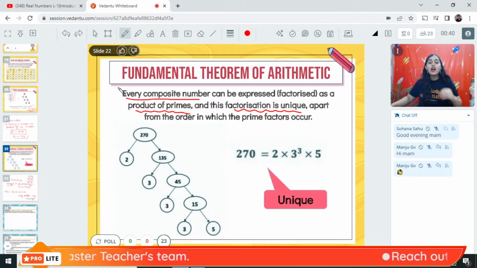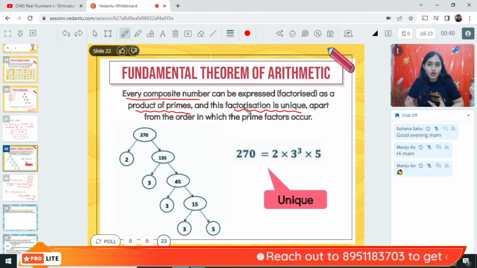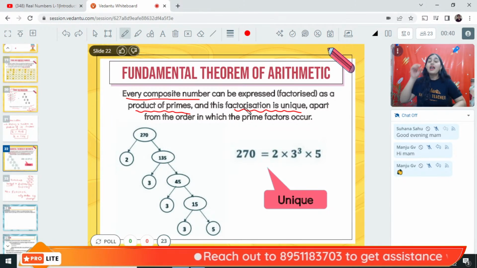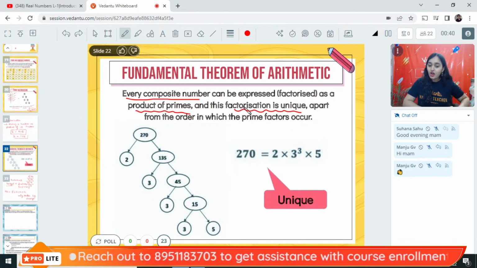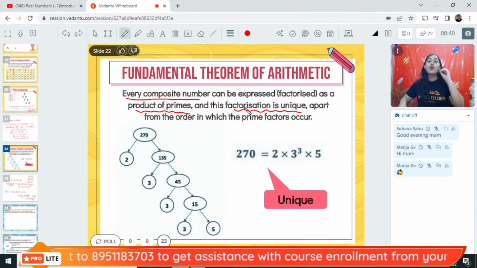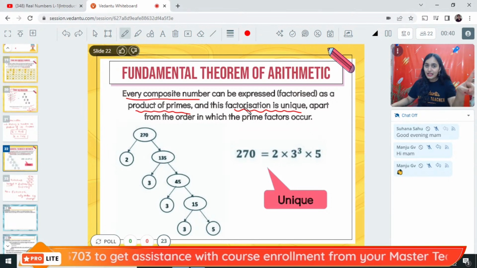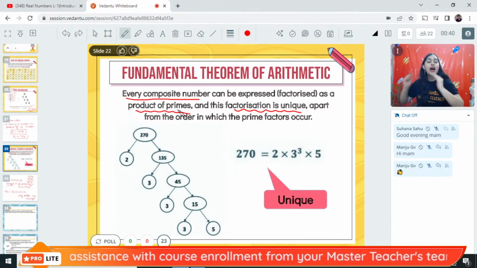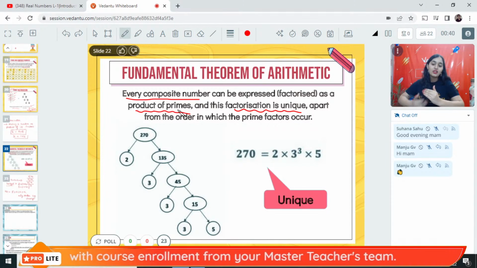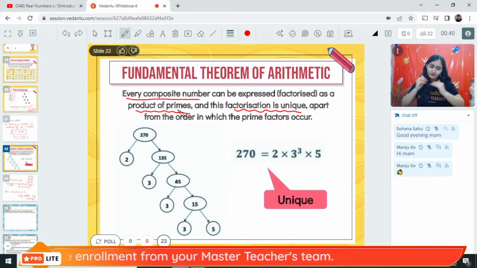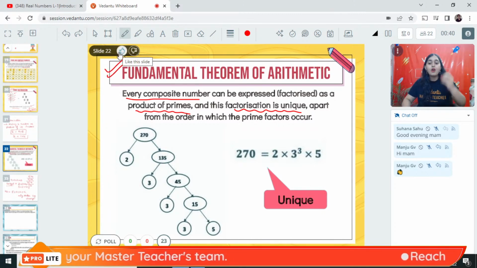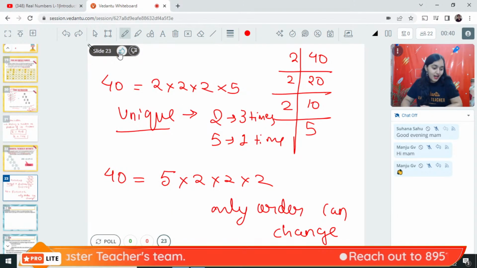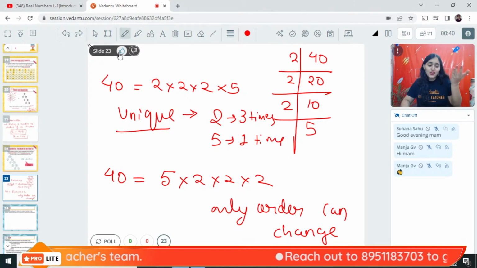Understood, everybody? So what is fundamental theorem of arithmetic? All of you can tell this in your own words. Every composite number can be expressed as product of prime numbers where the factorization is unique apart from the order in which the numbers are occurring. We can write it in our own words. Please remember the fundamental theorem of arithmetic. All right. That was so easy, right?